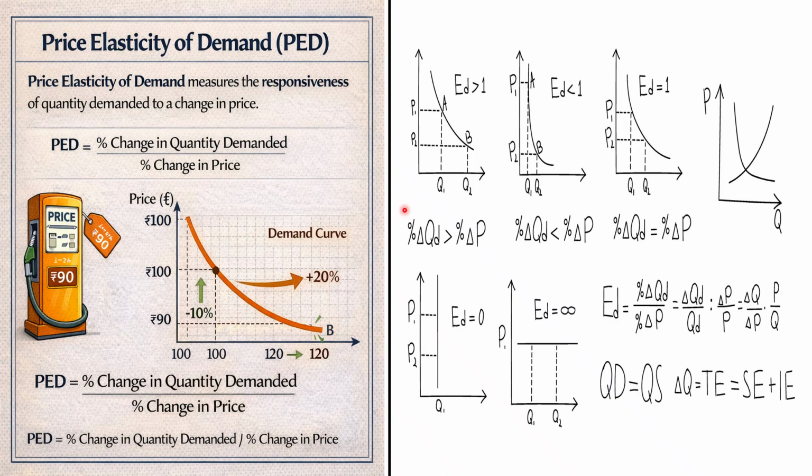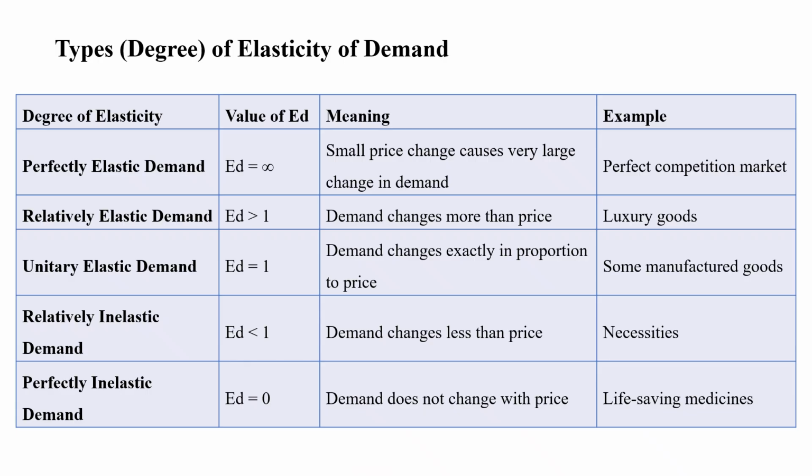Let's see the 5 varieties of price elasticity of demand. The first is elasticity of demand greater than 1, then lesser than 1, equal to 1, 0, and infinity. Let's discuss them one by one in the next slide. Just see the types or degrees of price elasticity of demand. We have to study the five varieties of price elasticity of demand.